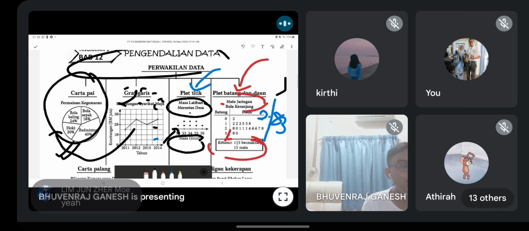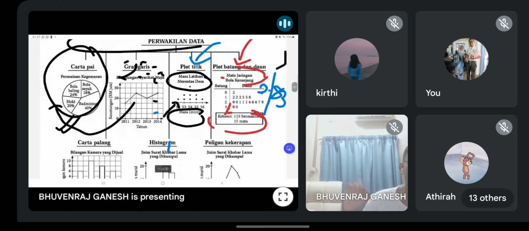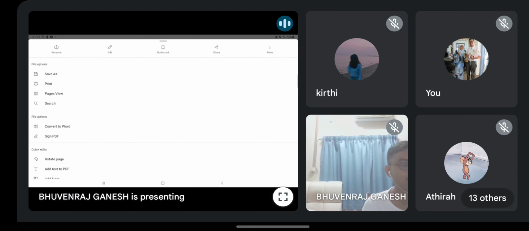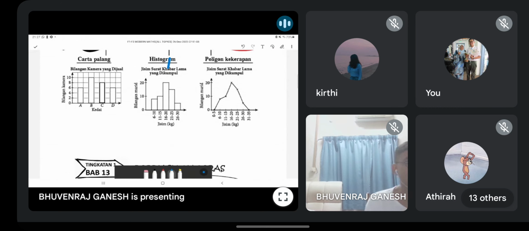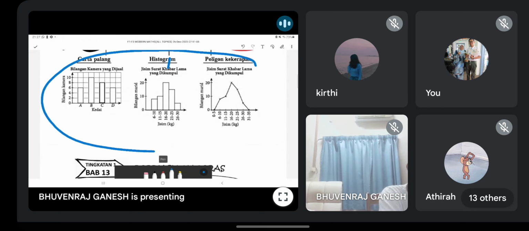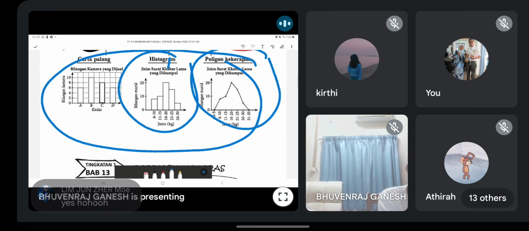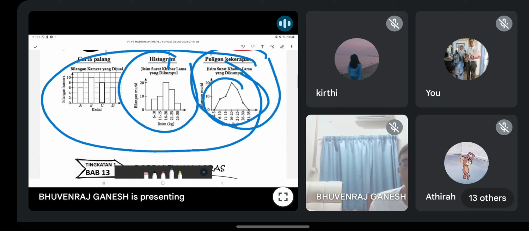Kena label. Alright? So this one actually kamu semua belajar lah bab form 4. But basic semua datang from here. This one lah your favorite guys. Form 4 to form 5. You all learn this. Am I right? Semua yang ni kamu belajar. Okay, histogram lah, frequency polygon lah. You can see how to draw. Cara nak lukis. Okay, you must draw like this.